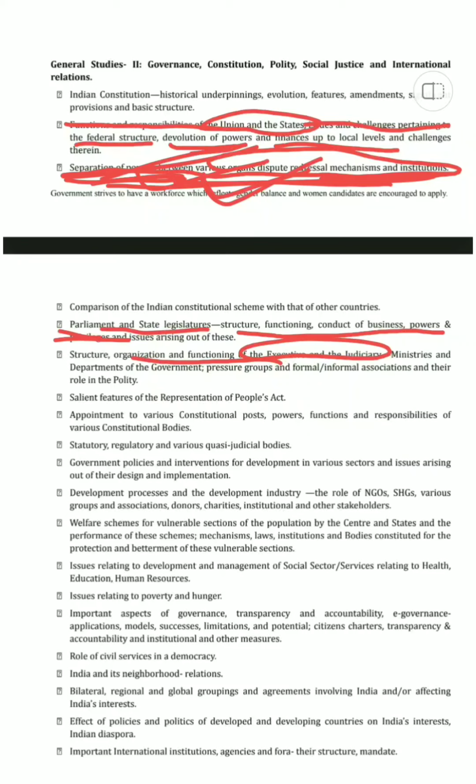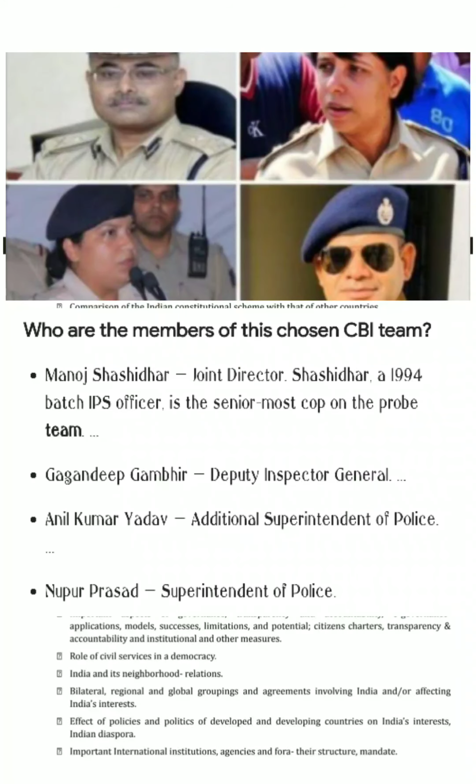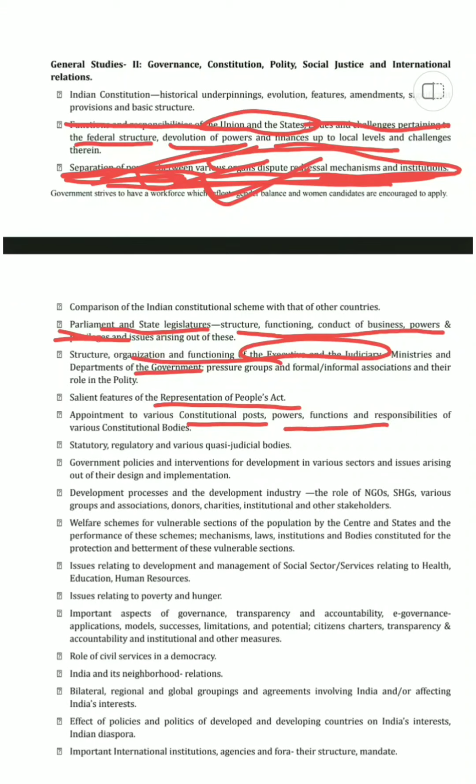And then ministries and departments of the government, we also need to see this. Then features of the Representation of People's Act, okay, you don't have to go into it, but yes, it'll be good if we know about it. Then appointment to various constitutional posts, powers, functions. Now if you see, there were 4 people who were named after when the CBI came up. So how were they appointed? What are the powers, functions and responsibilities of those bodies? This is what we need to know again here.